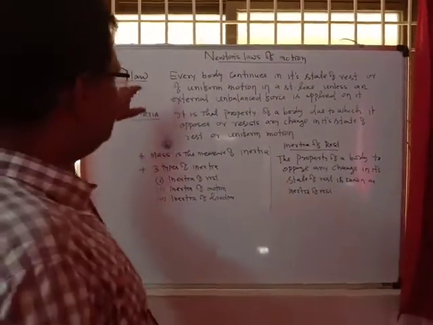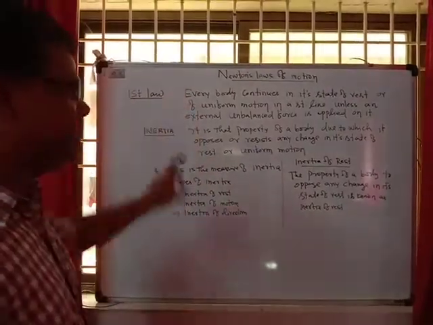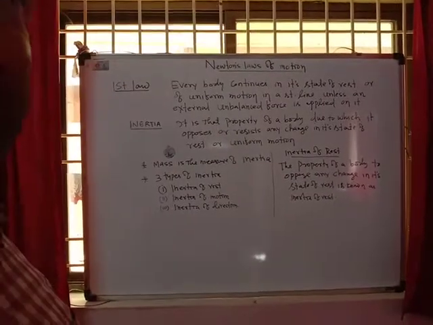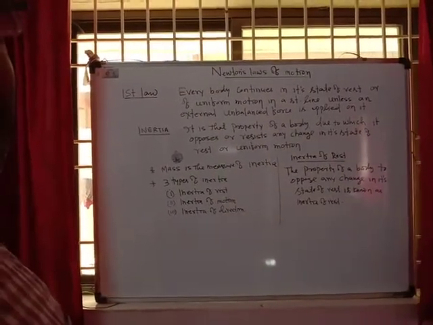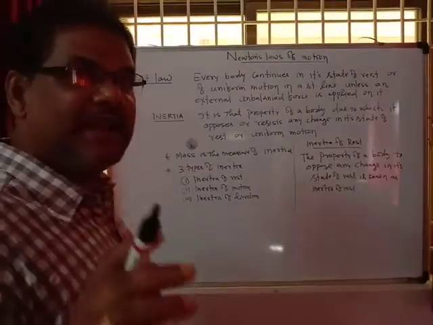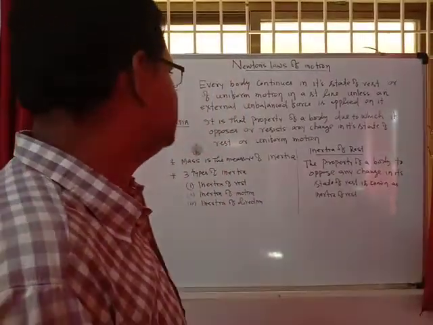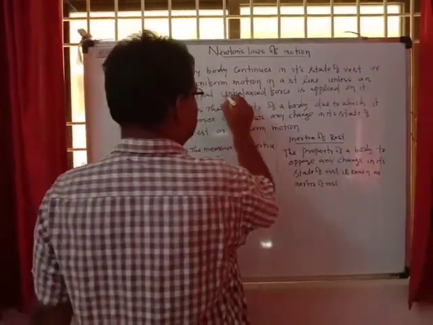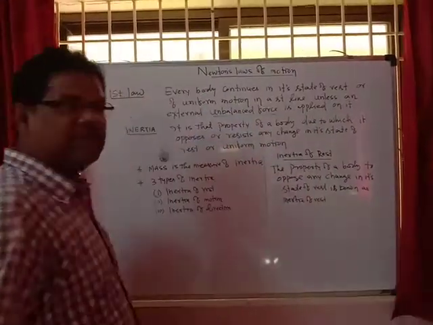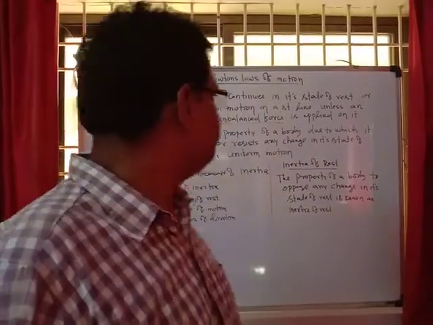From this definition, the object has its own tendency to remain at rest, or if it is in motion, to keep moving in a straight line unless it is compelled by some unbalanced external force. If there is a net unbalanced external force acting on the body, the object will accelerate.